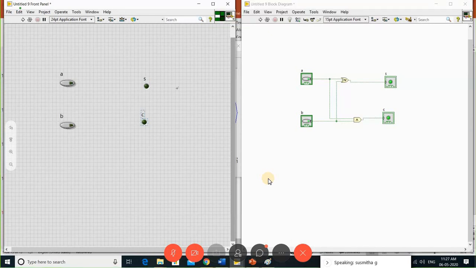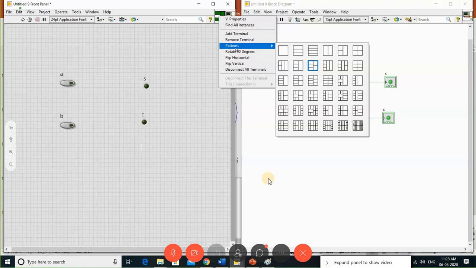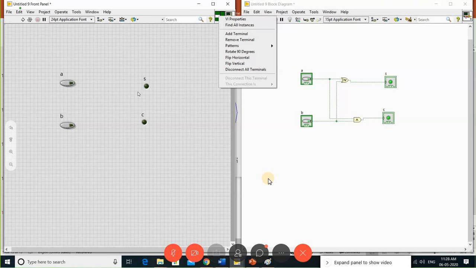Fine. Now I'm repeating once again. How do you create your VI? Select the layout, that is, a terminal pattern. How many inputs are there? How many outputs are there? In such a way, you select the terminal panel. I'm choosing 2 inputs and 2 outputs. Or you can leave it blank and add terminals yourself, which is also fine. With respect to my inputs and outputs, I'm choosing this.